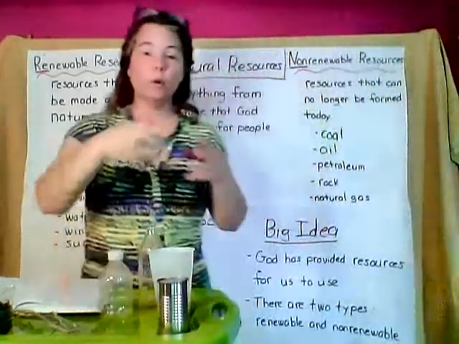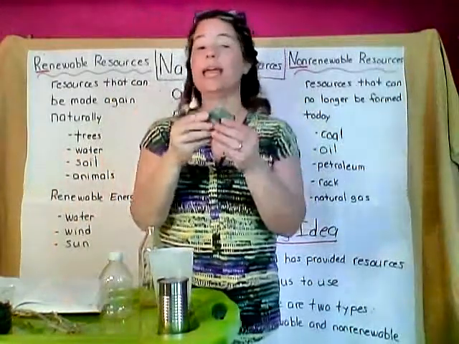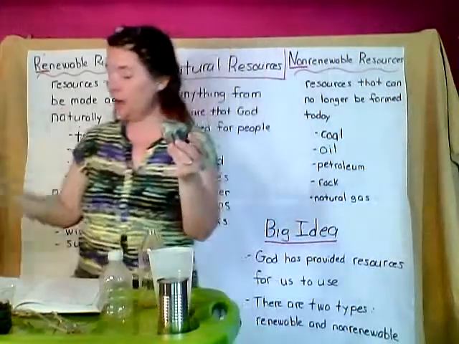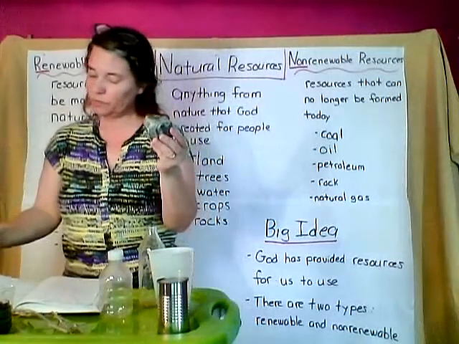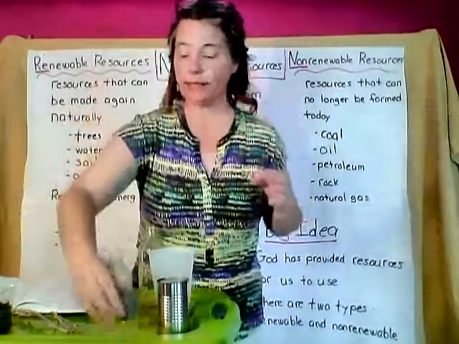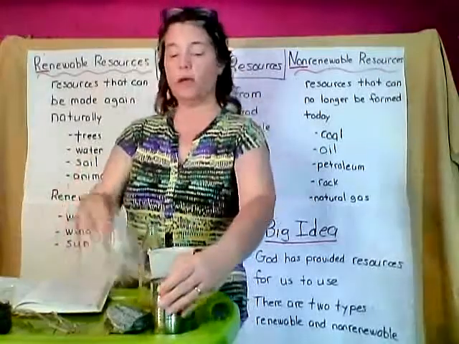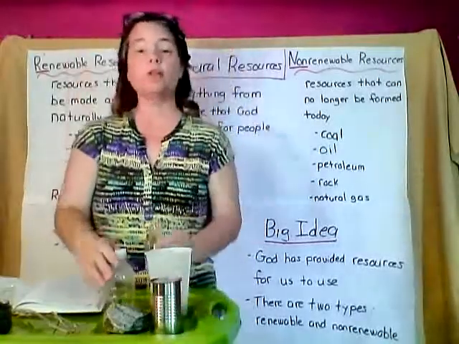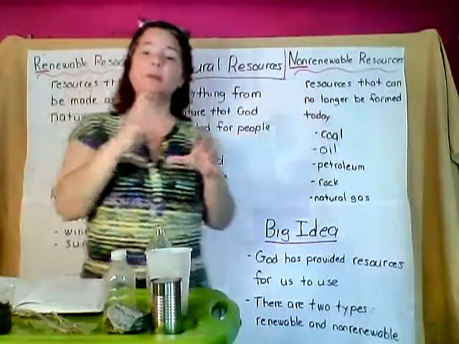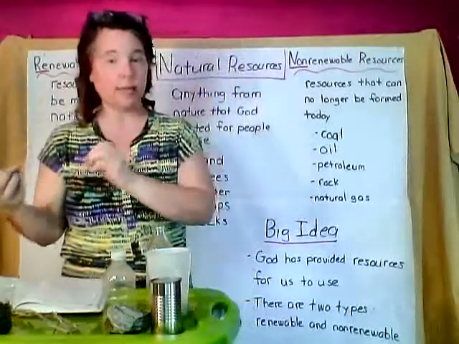So this rock, we have this rock as our natural resource. It's a non-renewable resource. It cannot be remade. It cannot reproduce, and it cannot be formed again. Okay? That's that one. Now we have some other things. We have aluminum, and we have the plastic and the glass. Those are also non-renewable resources. They cannot be made again, but they can be used again in a special way.